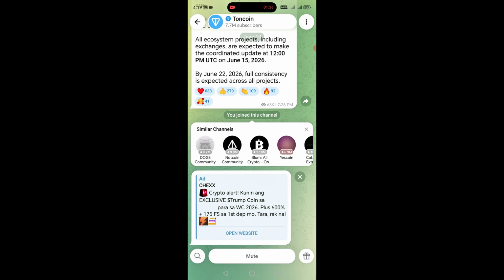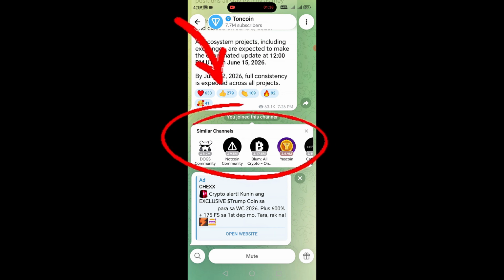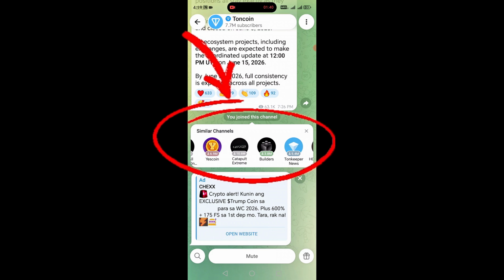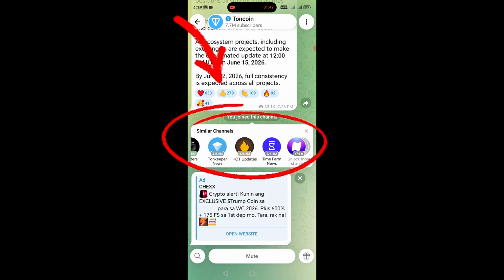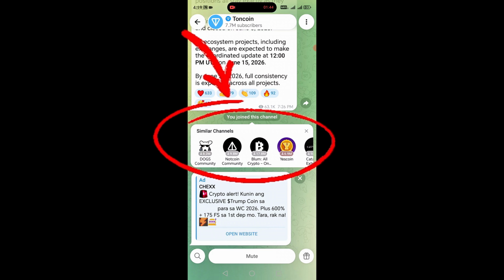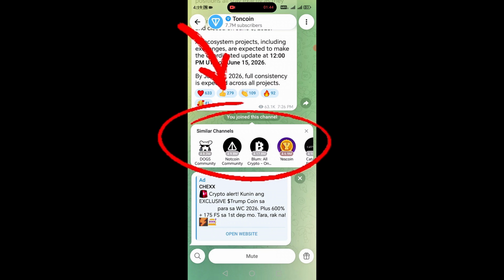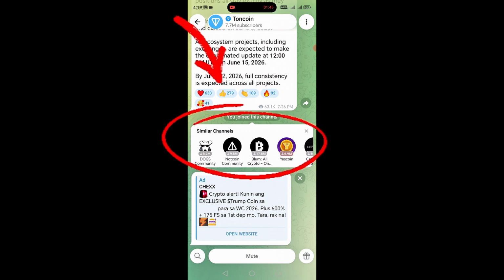After joining a channel, you may notice a similar channel section. These recommendations are usually related to the same topic. In this case, you'll find other cryptocurrency-related channels that you can explore and join if they match your interests.